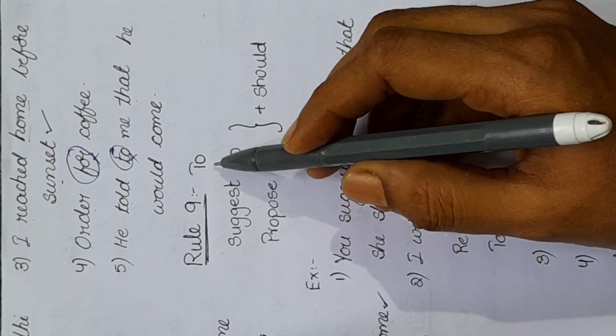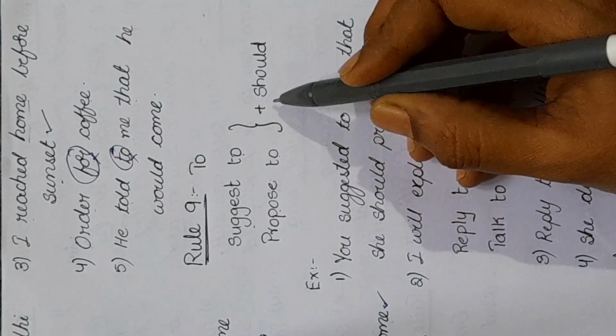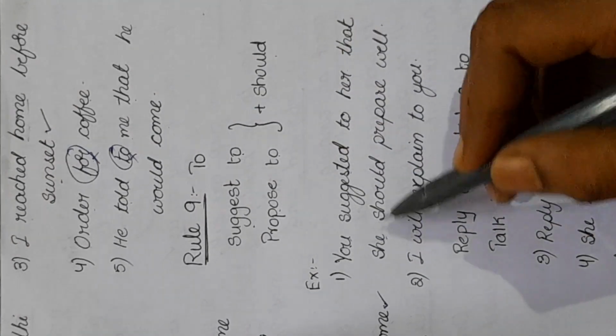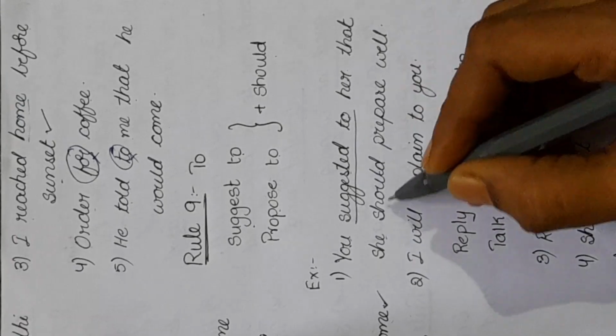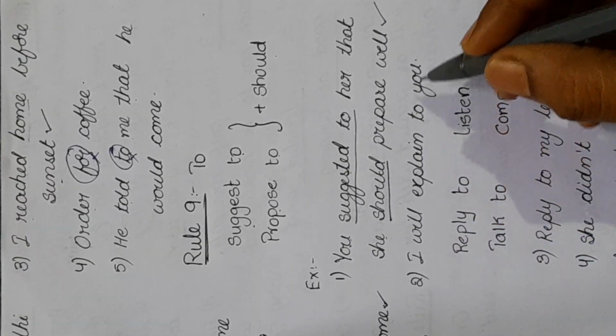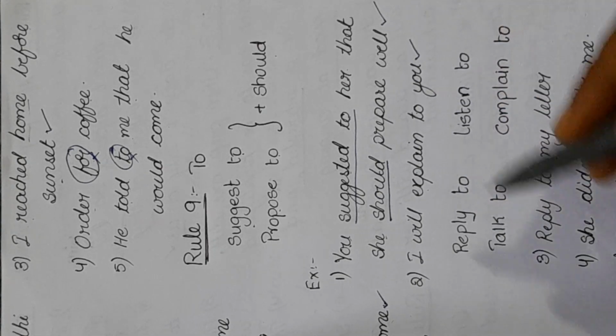Rule number 9 for the preposition to: suggest to or propose to should be followed by the word should. Example: you suggested to her that she should prepare well. Suggested to should is used. This is correct. I will explain to you. This is also correct. After the word explain, to should be used.